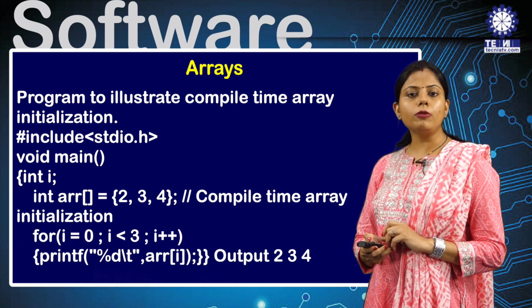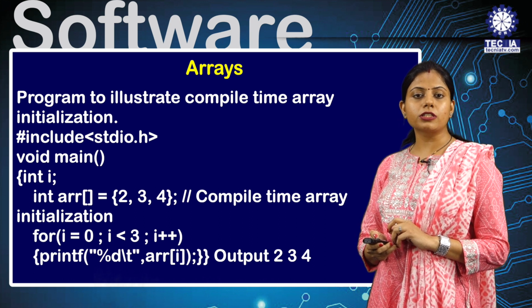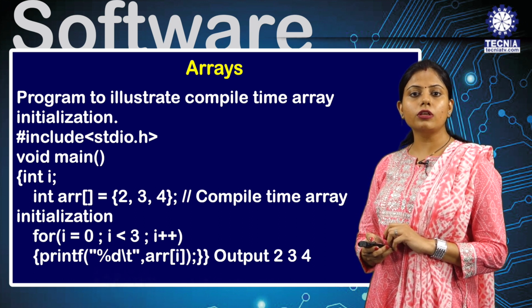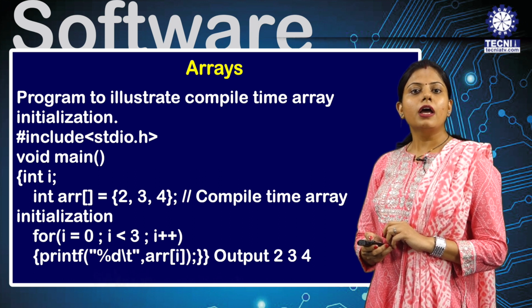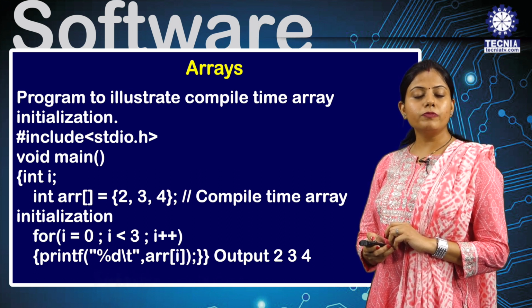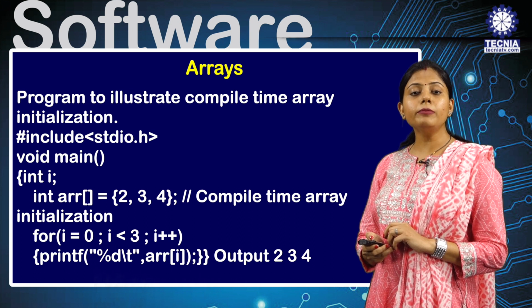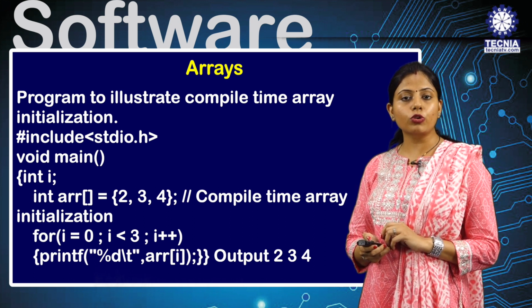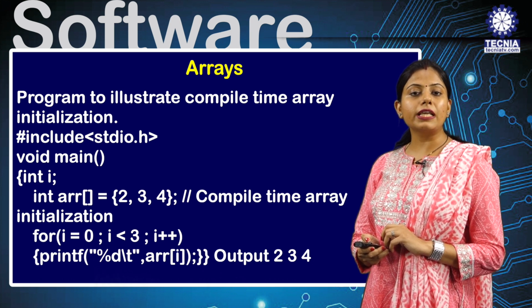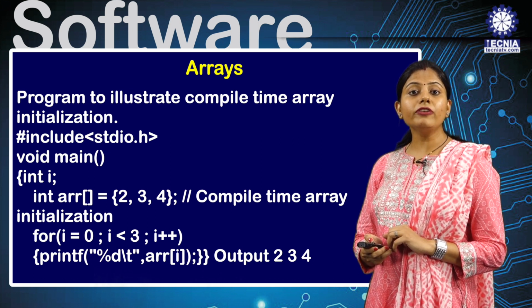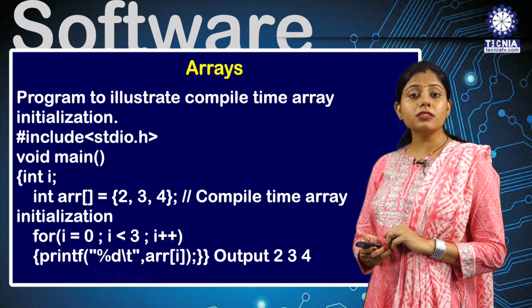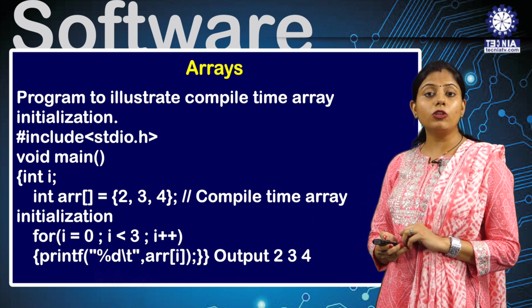Let's see the program illustration for compile time initialization. First is hash include stdio.h, this is your header file, and next is void main, meaning main from where you are going to start. Here I am declaring void main because I am not getting any output from this program. I am just trying to initialize the array. So here I have initialized an integer array, and I am not declaring the size, but I am assigning the values 2, 3, 4.